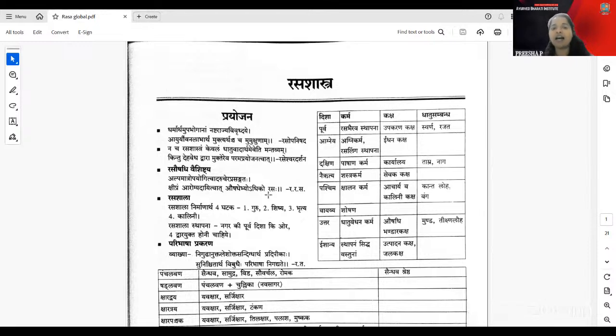And the Rasashala should be in the Purva Disha part, and there will be 4 Dwaras mentioned for the Rasashala part there. And the Paribhasha is the Niguda Anuttale Shokta and all, it is mentioned. And the Disha, Karma, and the Kaksha part. First is the Purva Disha. There will be Rasa Bhairava Stabhana, where the Swarna and the Rajata will be kept. And the Dakshina part is the Pashana Karma, where the Tamra and the Naga will be kept there. We will deal with it in the next class.